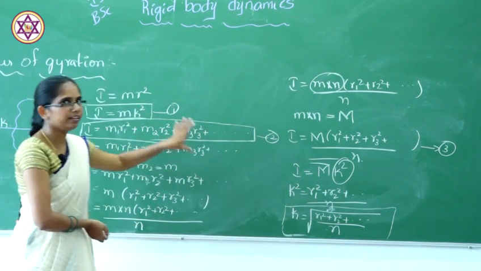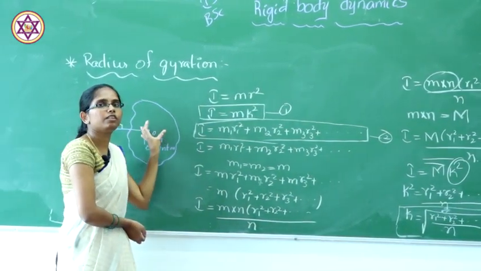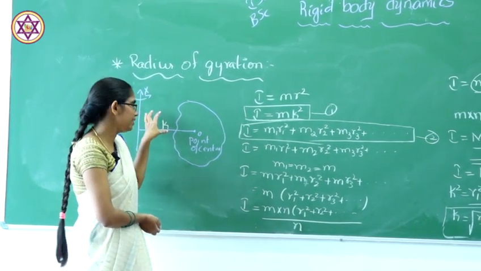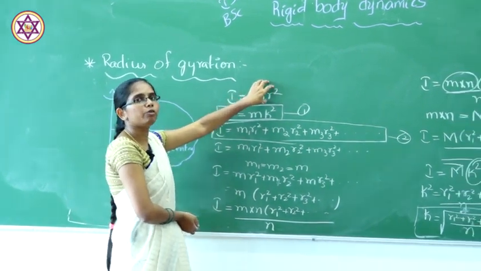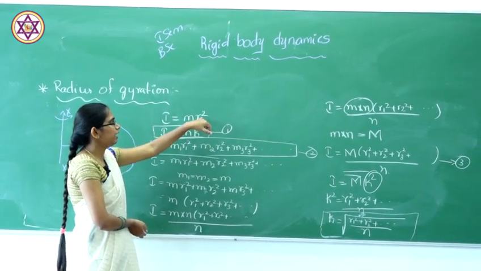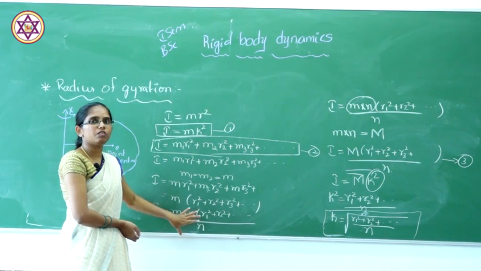So here the radius of gyration is nothing but the distance from the center of rigid body to the perpendicular line, that will always be represented by k. Normally the inertia will be the product of mass and r square. So instead of r we write k. This will be the proof for the radius of gyration.